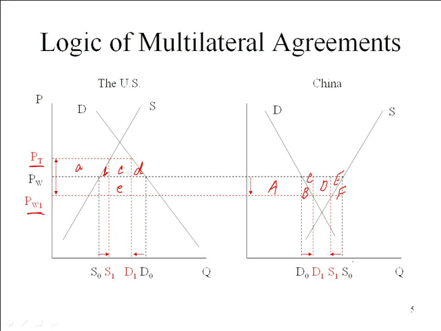Well, remember, in the US's case, the importer's bringing it in at the lower world price. So the importer, the US importer, is buying it from China at a lower price. So the Chinese producers are worse off because of that. Now, the US importer brings it in at the low world price, sells it at the tariff-ridden price. But the difference between those is the size of the tariff. And that's the money that goes to the government. Okay?